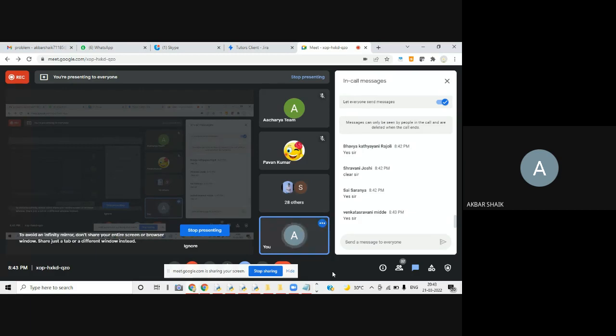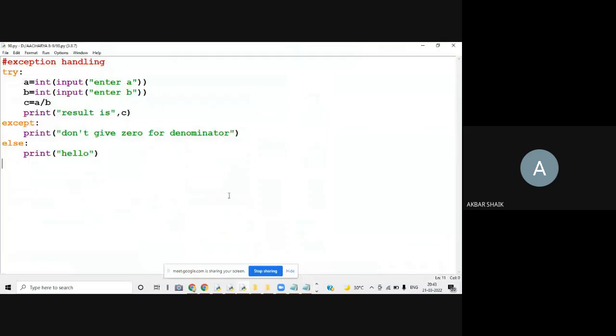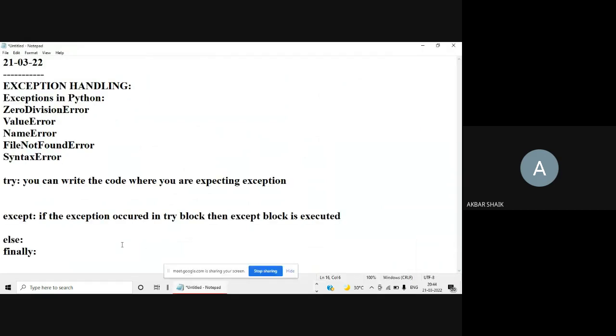Okay, so now I am going to add one more statement to this program, that is finally. Here I write some explanation also. If an exception occurred, the else block statements will not be executed.